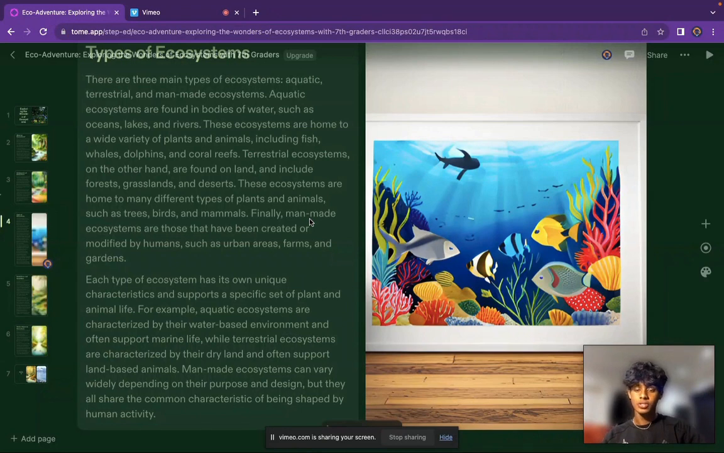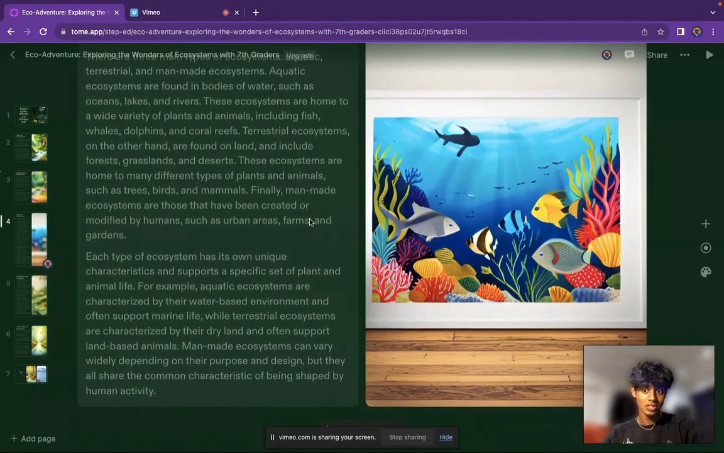Each type of ecosystem has its own unique characteristics and supports a specific set of plant and animal life. For example, aquatic ecosystems are characterized by their water-based environment and often support marine life, while terrestrial ecosystems are characterized by their dry land and often support land-based animals. Man-made ecosystems can vary widely depending on their purpose and design, but they all share the common characteristic of being shaped by human activity.